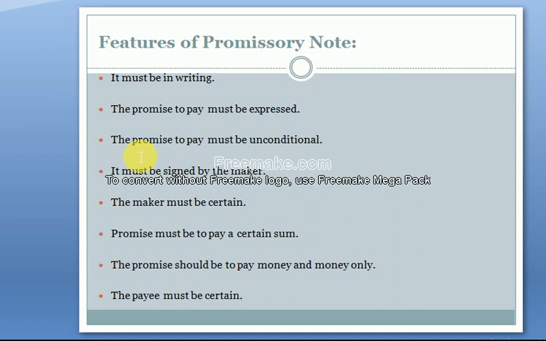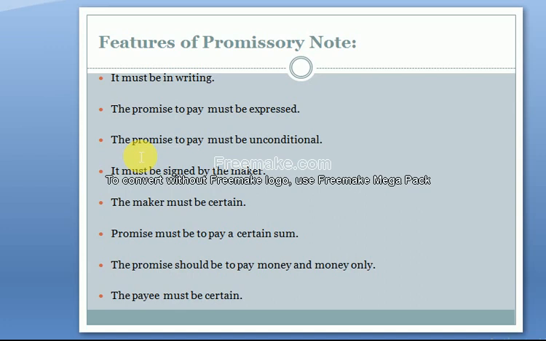Look, if I issue a promissory note to you and my signature is not on it, maybe in the future I will say that this is not my promissory note, I did not issue it. You don't have any proof. That's why the signature of the issuer on a promissory note is mandatory.